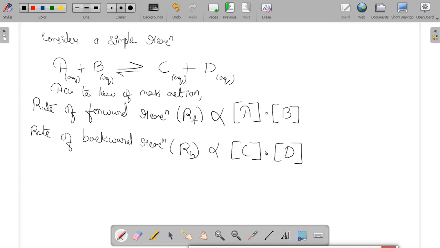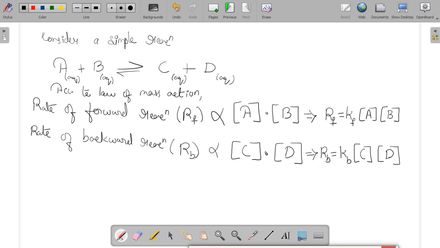Hence we can write RF is equal to KF into concentration of A into concentration of B, while RB can be written as KB into concentration of C into concentration of D. Okay, so at equilibrium condition, RF will be equal to RB.